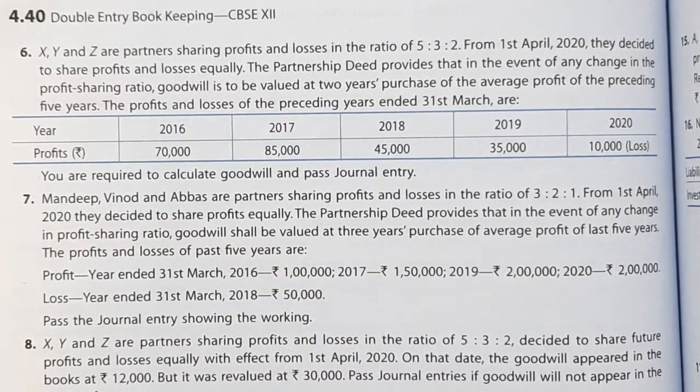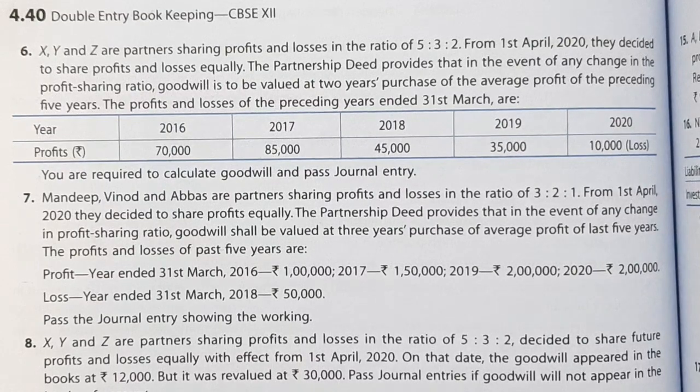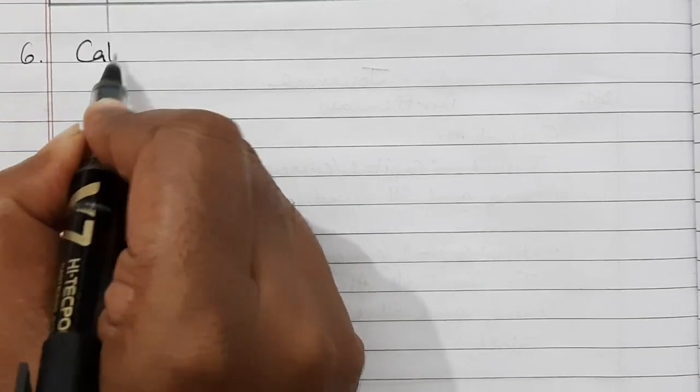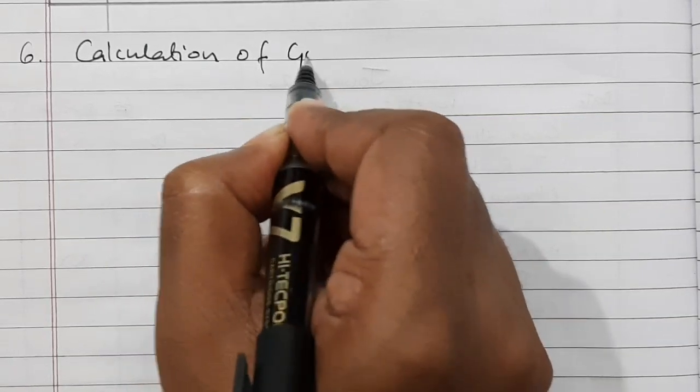So let us calculate the sacrificing ratio and gaining ratio as well as goodwill by average profit method. So solution 6, calculation of goodwill.